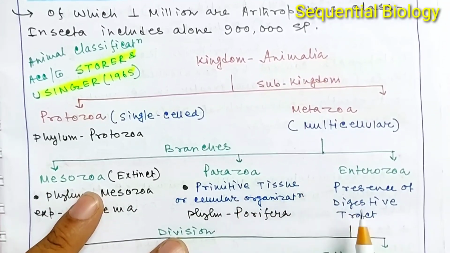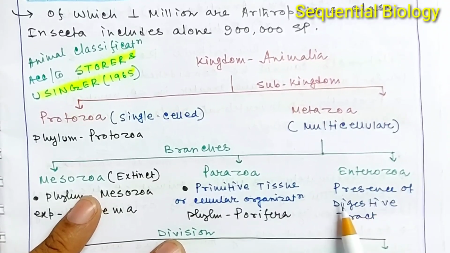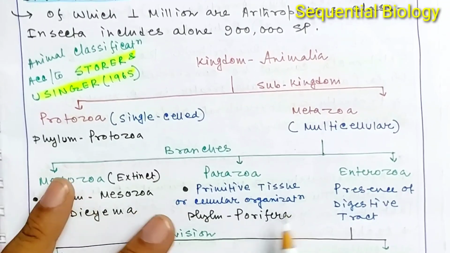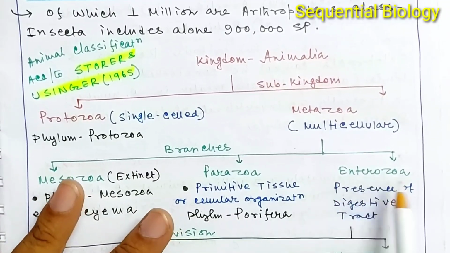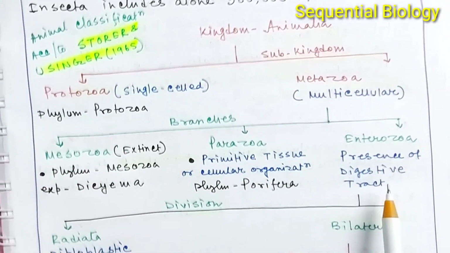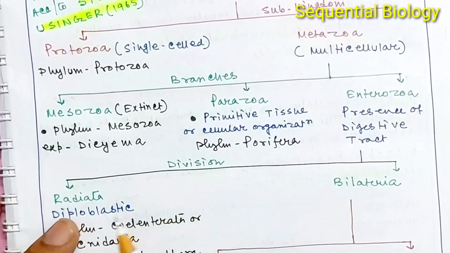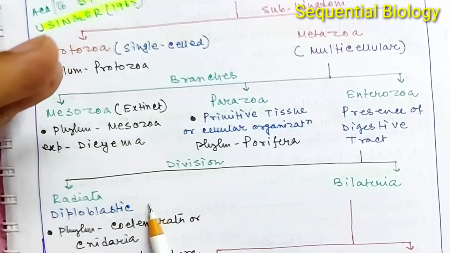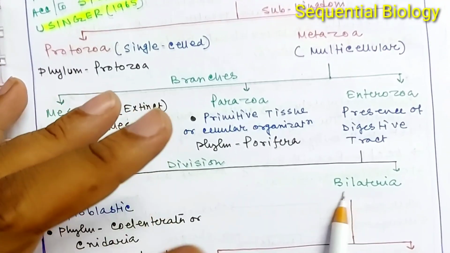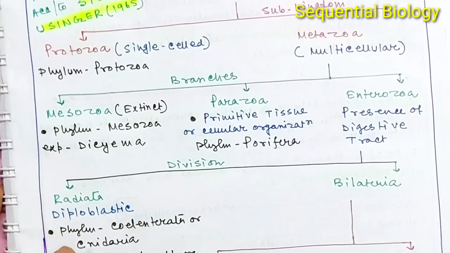Okay, another branch is the Enterozoa branch, which has a digestive tract. Up to the phylum Protozoa no digestive tract can be found, but in the branch Enterozoa the digestive tract has evolved. This Enterozoa can be divided into two divisions, the radiata and the bilateria. The animals whose body is radially symmetrical are known as radiata, and the animals whose body shows bilateral symmetry are known as bilateria.